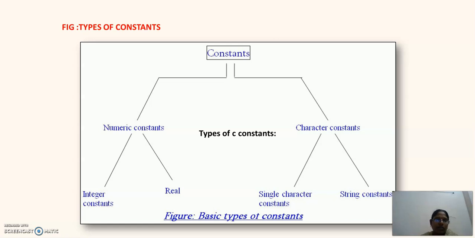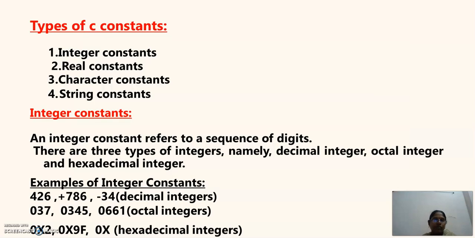Real values, floating and double values, come under real constants. Single character constants are nothing but your char value. String constants are nothing but a collection of characters. So the types of C constants are integer, real, character and string constants. We will see examples of each.